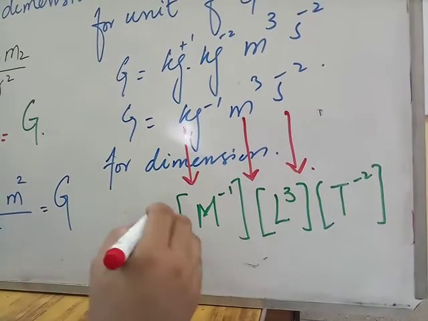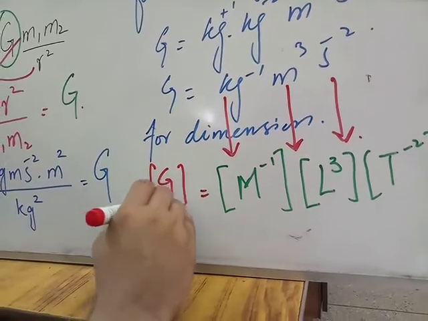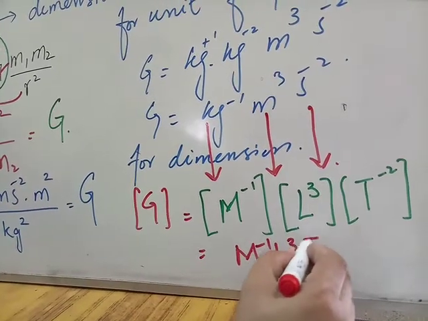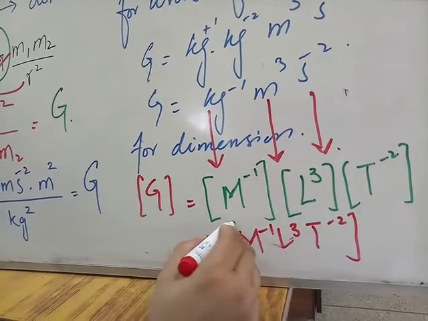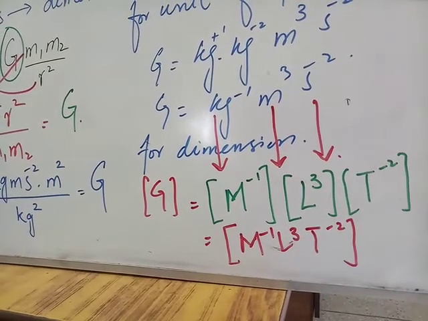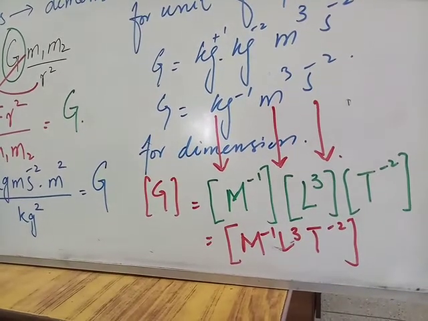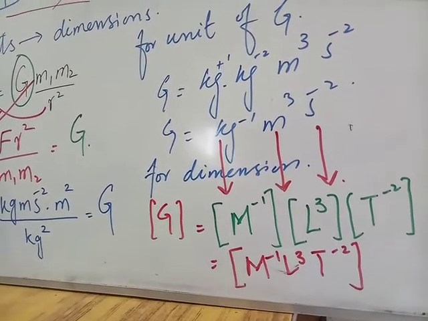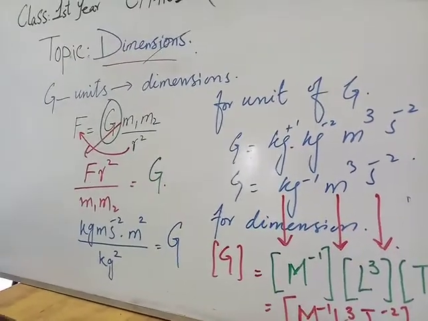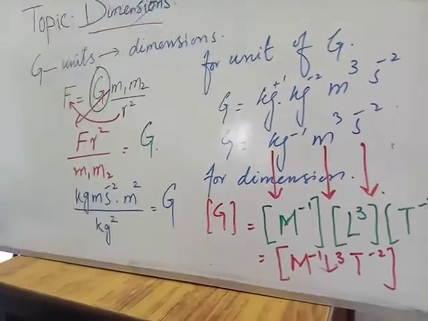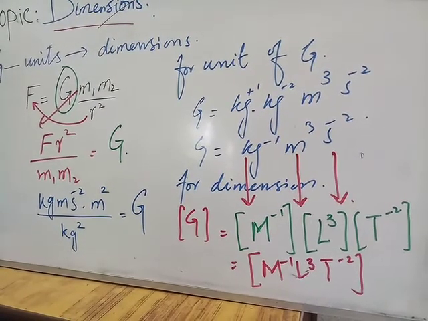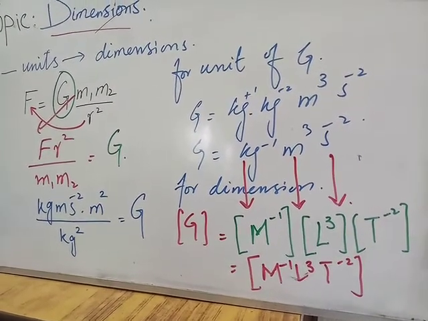So the dimension of G is M to the minus 1 L cubed T to the minus 2. This is the dimension of G. So we can find the dimension for any constant or any physical quantity. In these two examples we see how dimensions help in identifying the nature of different physical quantities.